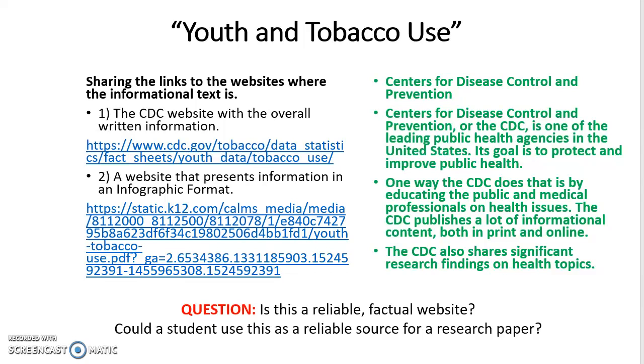Okay, so we're talking about some informational text, and we are focusing on one called Youth and Tobacco Use. There are two links there for you. If you need access directly to them, you can see the class recording and get the actual link, or you can type in there the information you see. The second one, the longer one there, is a website that presents information in an infographic format. It's pretty interesting to look at. And that first one that we'll mostly focus on is the CDC website with the overall written information.